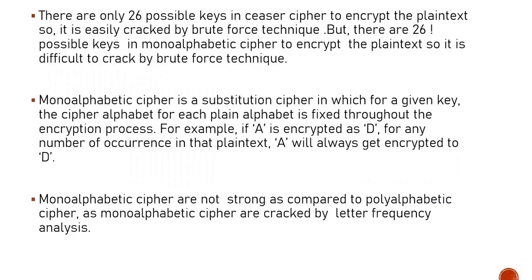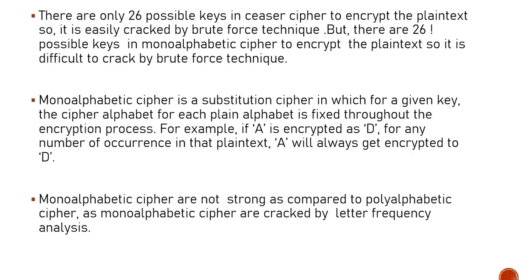There are only 26 possible keys in the Caesar cipher to encrypt the plain text, so it is easily cracked by the brute force technique. But there are 26 factorial possible keys in the monoalphabetic cipher, so it is difficult to crack by the brute force technique.